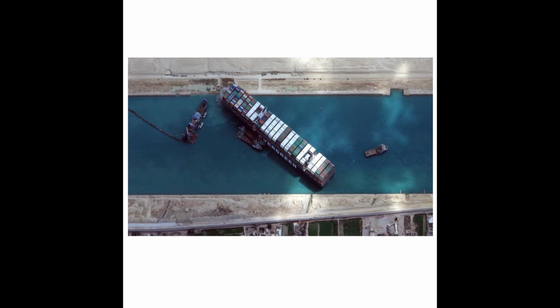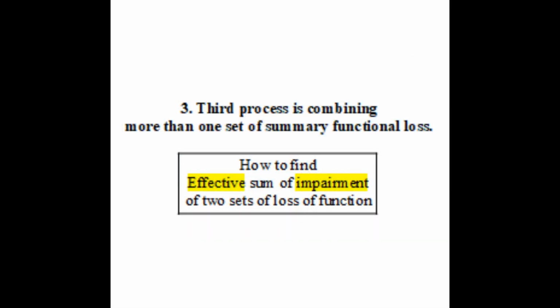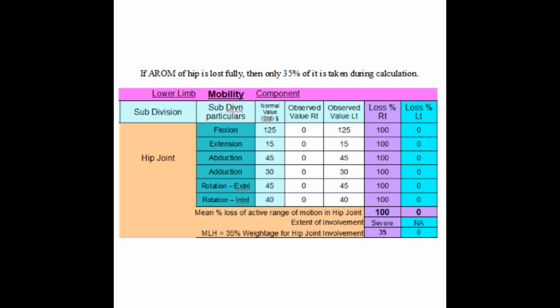Now we are going to study the third process of handling functional loss. This third process is combining more than one set of summary functional loss. Till now, we have seen conversion of values to percentages, then percentages to mean percentage loss, joint or area-wise weightages, and direct addition of values at various stages. That process holds good if there is only one set of impairment or functional loss, or you have only one component, or only one division affected.